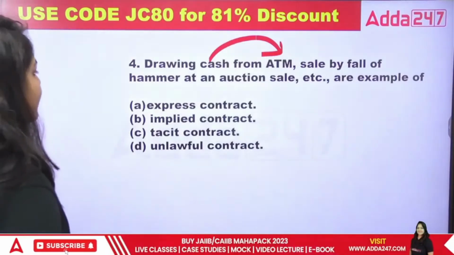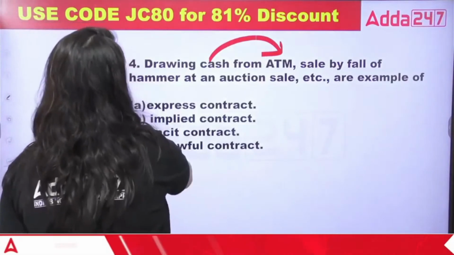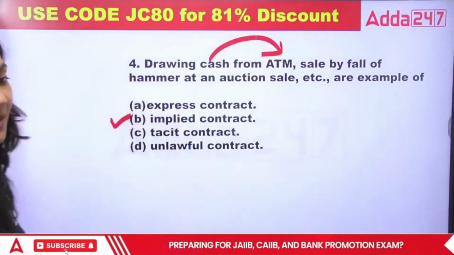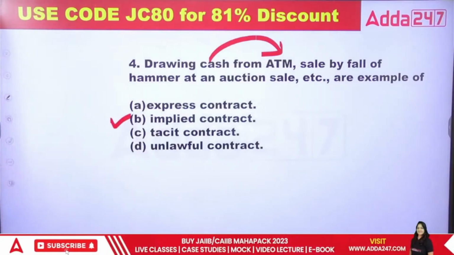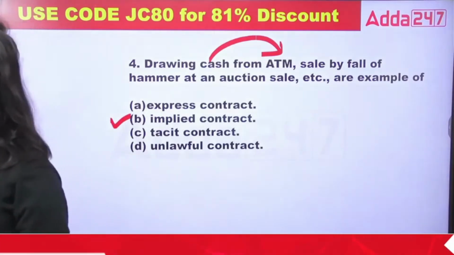These examples come under the implied contract. So for the fourth one, B will be the right answer. Okay class, for the fourth one, B will be the right answer here. Done? Next.